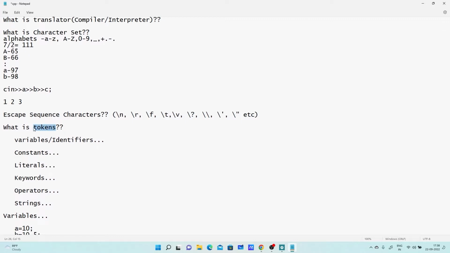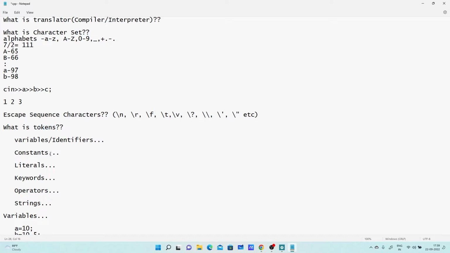Tokens. Whenever we are working with any programming language, that programming language supports tokens. Tokens are nothing but the smallest programming units. By using these units, one can write the program. A token can consist of characters, variables, and identifiers. What are identifiers? The name given by the user. An identifier can be a variable, the name of a class, the name of a structure, or the name of a function. That is nothing but identifiers.